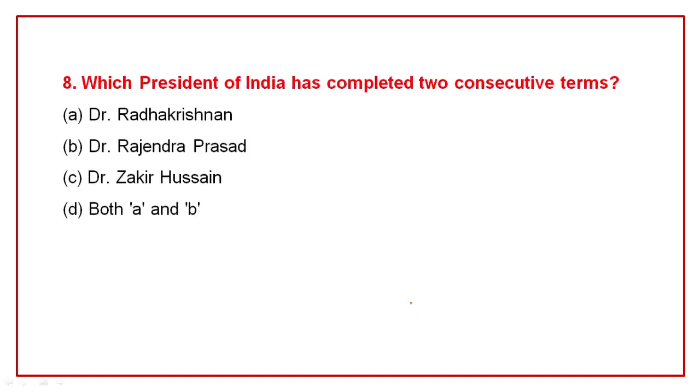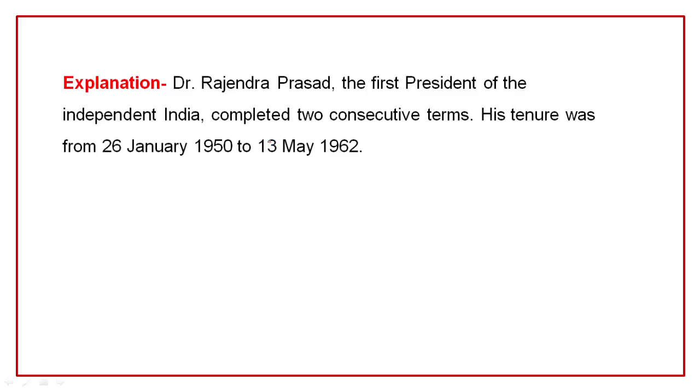Question number 8. Which President of India has completed 2 consecutive terms? Dr. Radhakrishnan, Dr. Rajendra Prasad, Dr. Zakir Hussain, both A and B. Correct option is B, Dr. Rajendra Prasad. Dr. Rajendra Prasad, the first president of independent India, completed 2 consecutive terms.